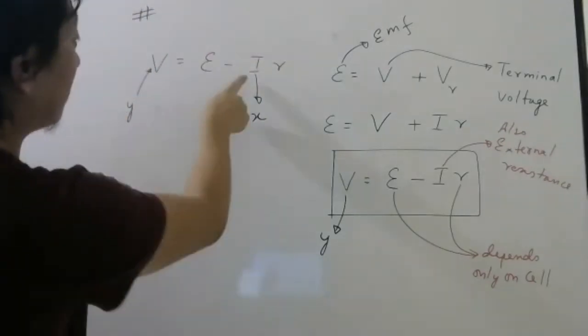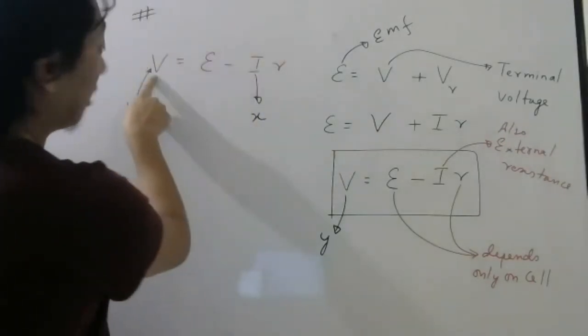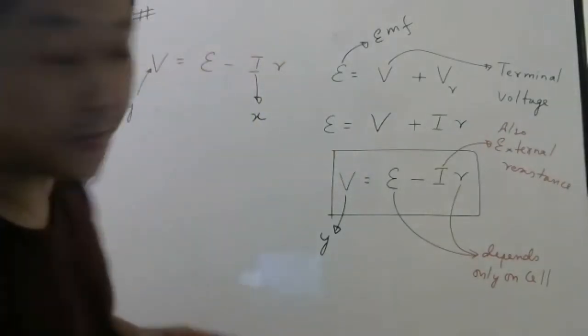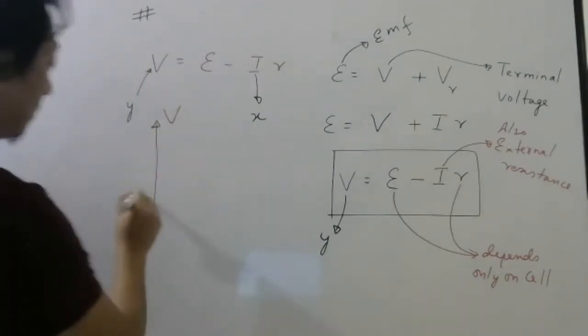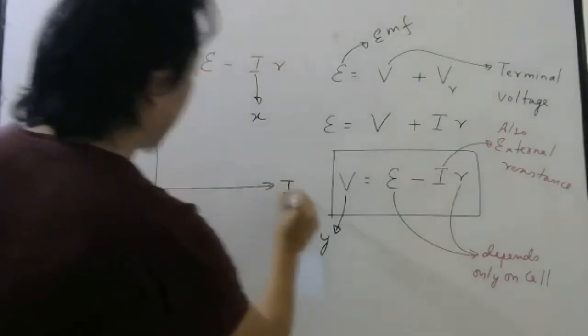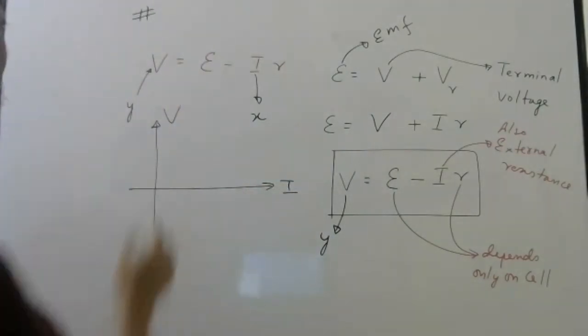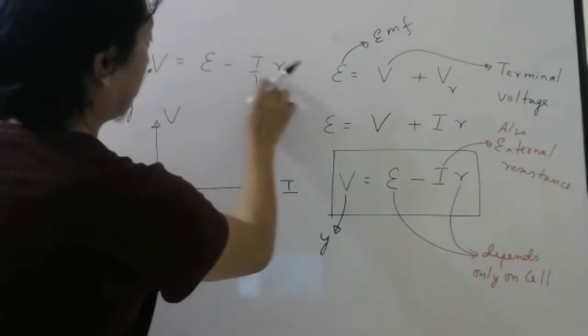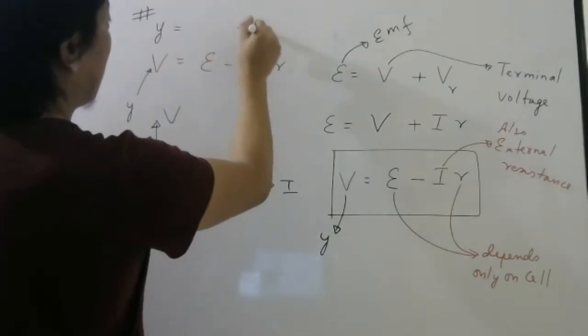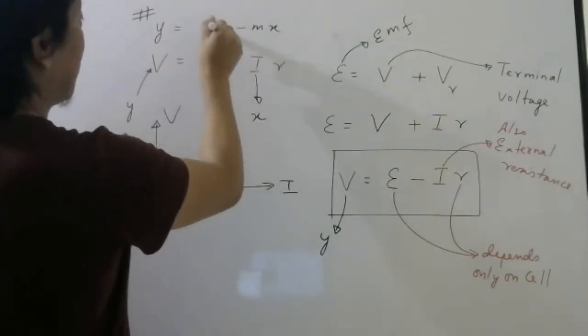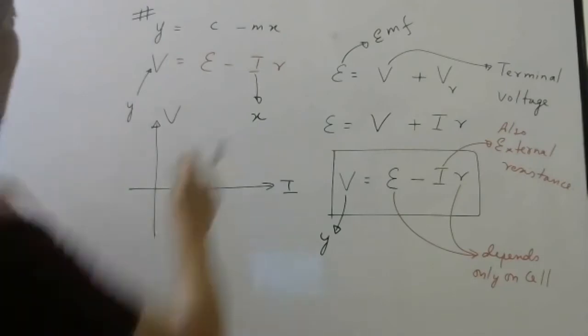As current will change, according to this formula, terminal voltage will also change. So now, if I plot a graph, can you tell me how the graph should look? These two are constants. These two depend only on the cell. So this equation looks like what? Y equal to minus mx plus c, right?